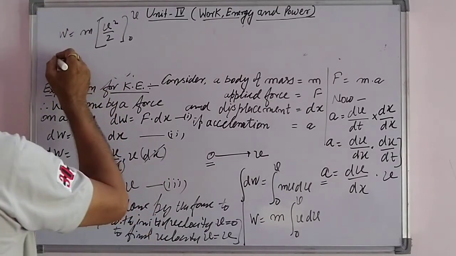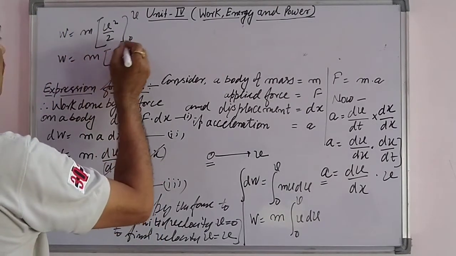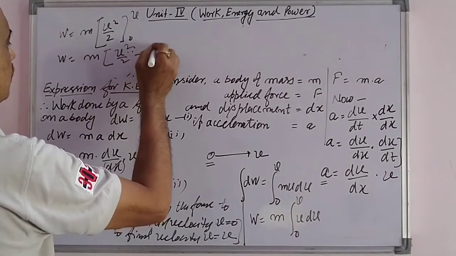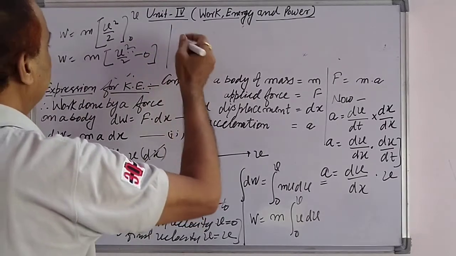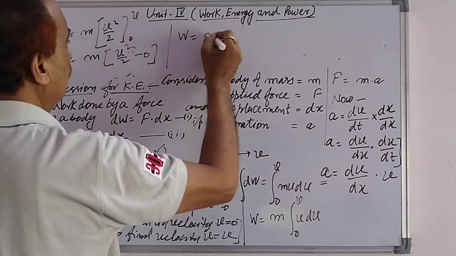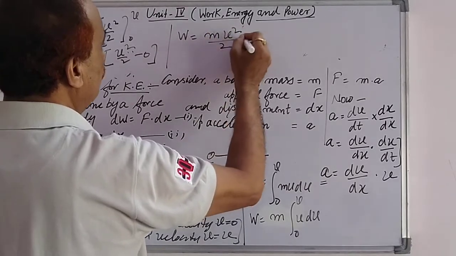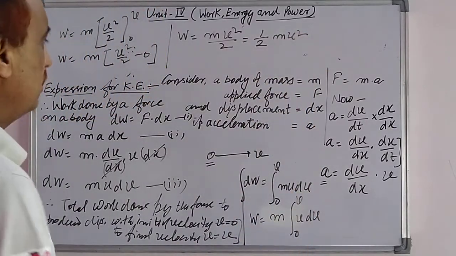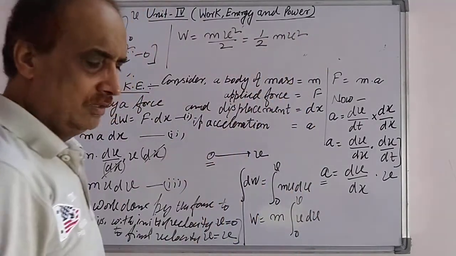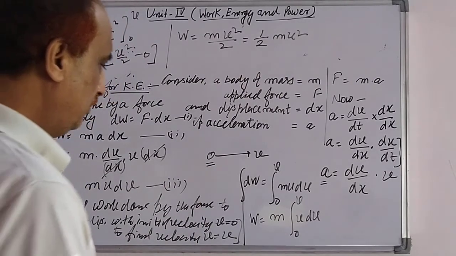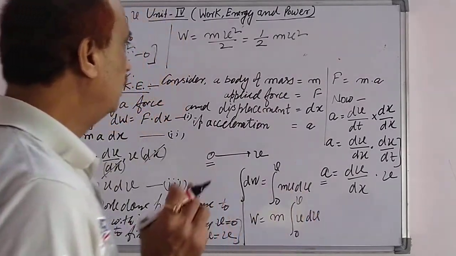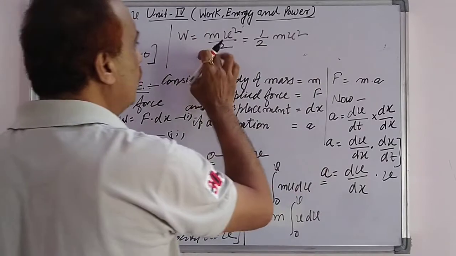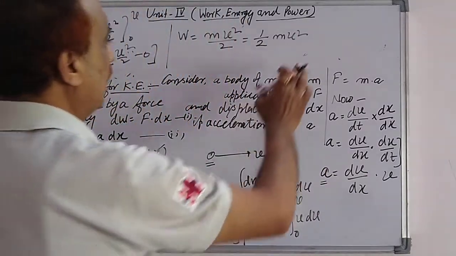When we put the limits, W equals m times v square by 2 minus 0. Simplifying this relation, W equals mv square upon 2, which can be written as 1 by 2 mv square. Such an amount of total work is done when the body is displaced from velocity 0 to v by the acting force F, and this work done is stored in the body in the form of kinetic energy.